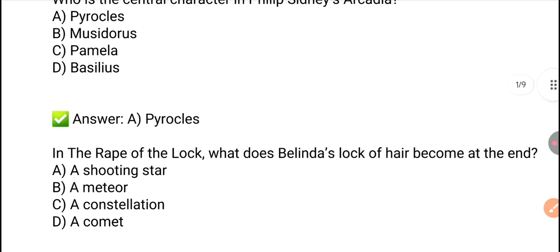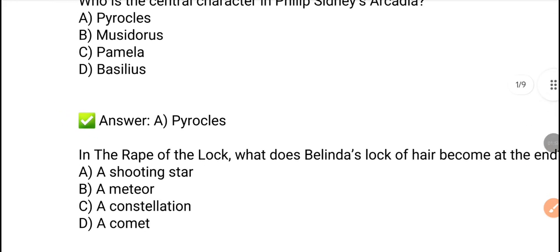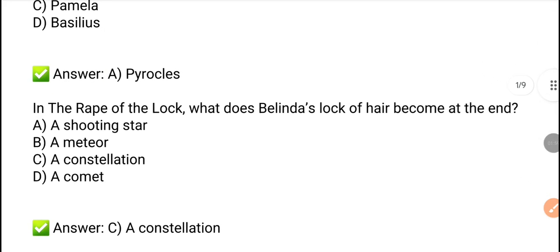Next question. In The Rape of the Lock, what does Belinda's lock of hair become at the end? So it's option C, a constellation. Option C is the right answer. So you just have to remember this thing. Belinda is a character from The Rape of the Lock.